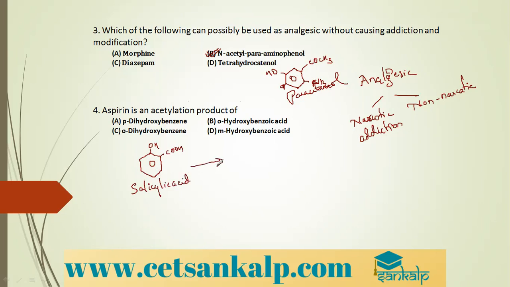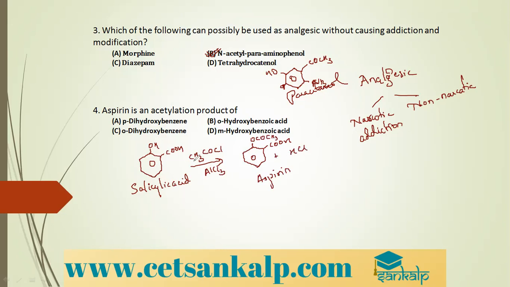Salicylic acid, when treated with acetic acid, or you can take acetyl chloride, acetylation, acetyl chloride in the presence of anhydrous AlCl3, what happens? The OH undergoes substitution, and you get the benzene ring, COOH remains as it is, and here H plus goes out and HCl gets eliminated, giving OCOCH3. So this is nothing but aspirin, plus HCl comes out.